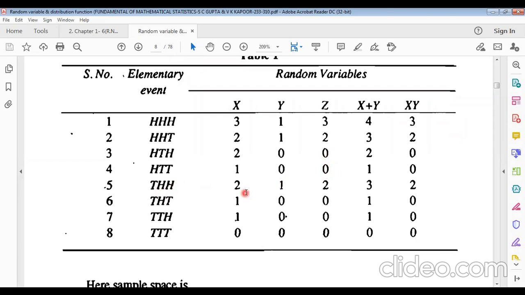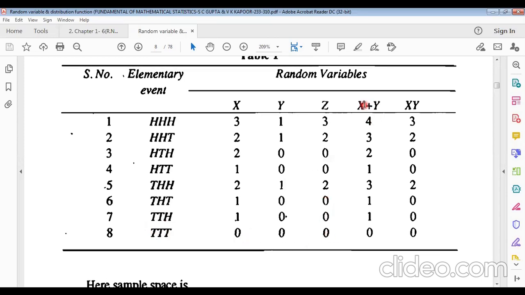Similarly, there are 2 heads, so X equals 2, and there will be 1 head run, because head and head come together. This is why Y is 1, and the length of the head run is 2. Then there are 2 heads, but 0 head runs, and the length of the head run is also 0. And there are no heads, so all values will be 0.